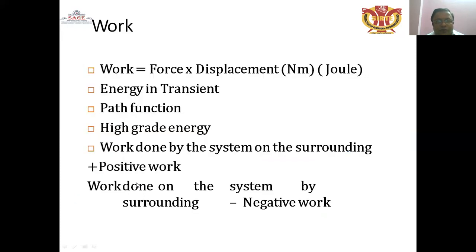Work, what is work? It is force into displacement, measured in newton meter or joule. It is energy in transit, a path function, a high grade of energy. Work done by the system on the surroundings is called positive work. But work done on the system by the surroundings is called negative work.